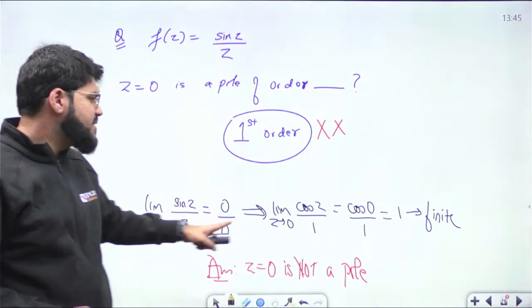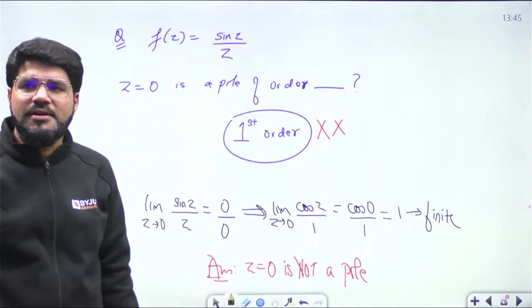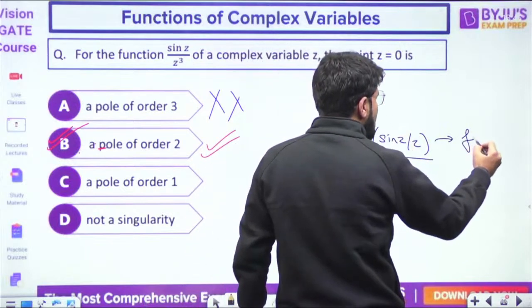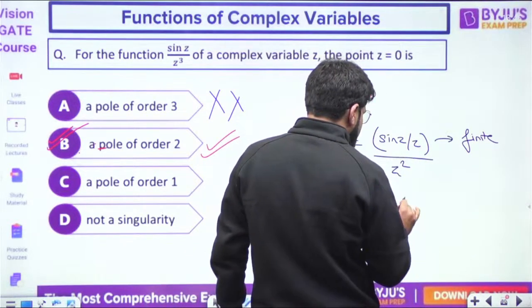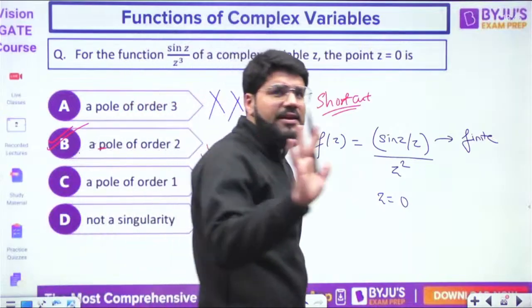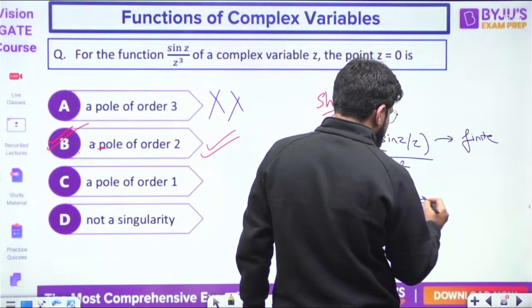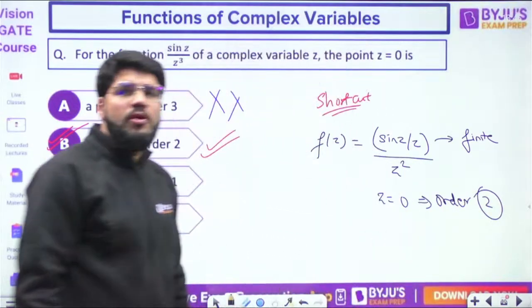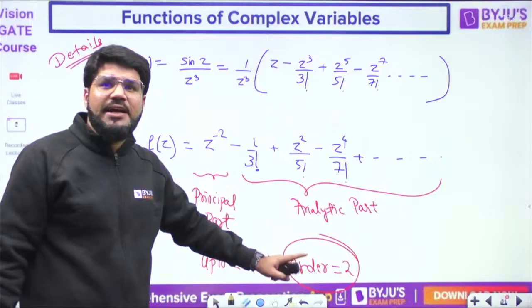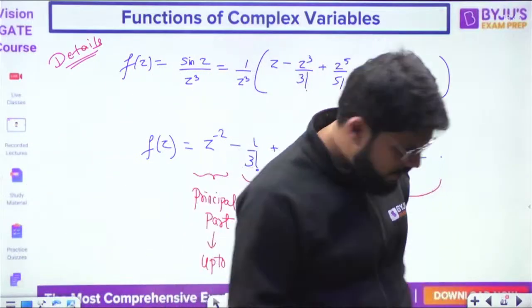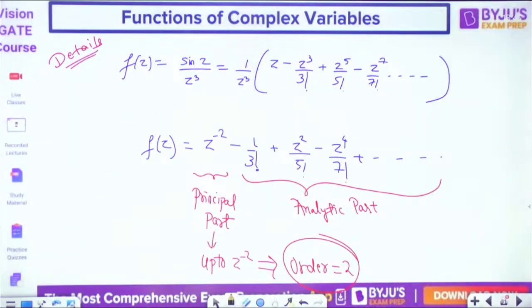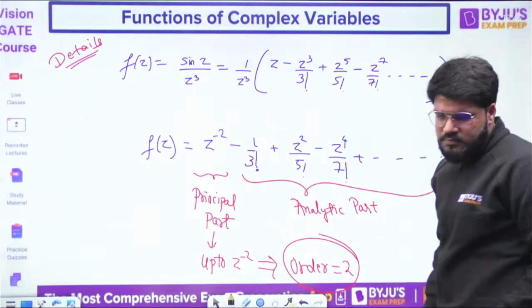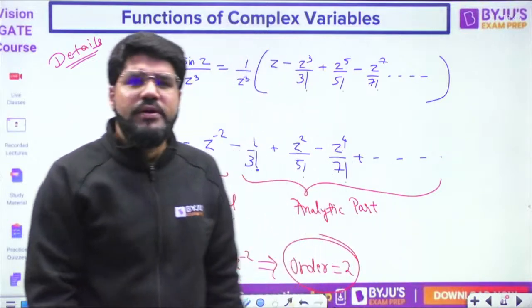Limit z tending to 0 of sin z by z gives you a finite result. So one of the z shifted to the numerator, and that does not contribute to the pole. I can say that there is only z square in the denominator. This is the rough method: z square equal to 0, z square is the term in the denominator, so that is a pole of order 2. But the actual method is the expansion one. This is the actual way to define the order of the pole.